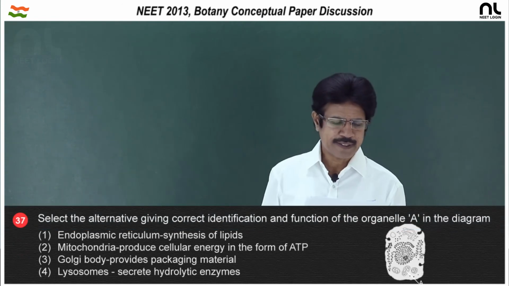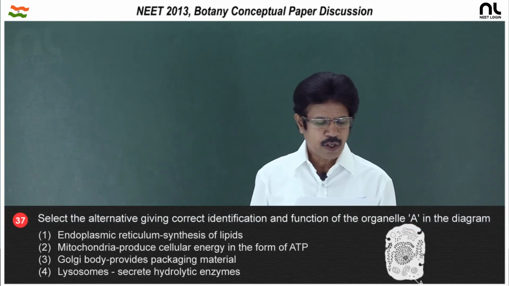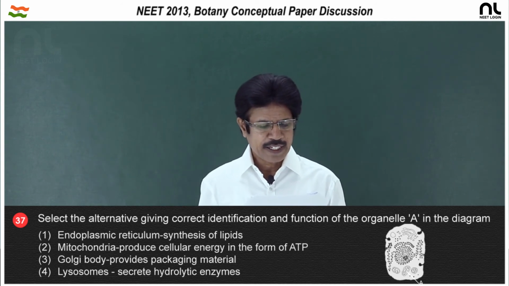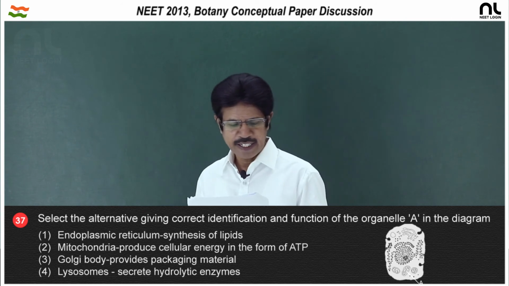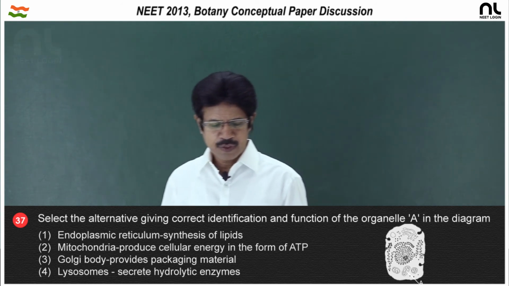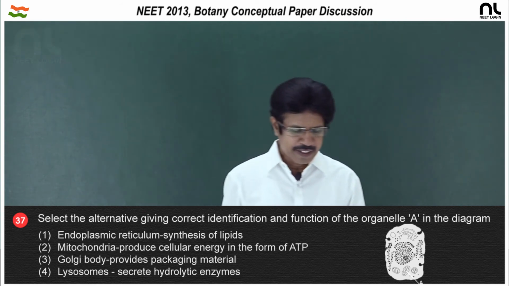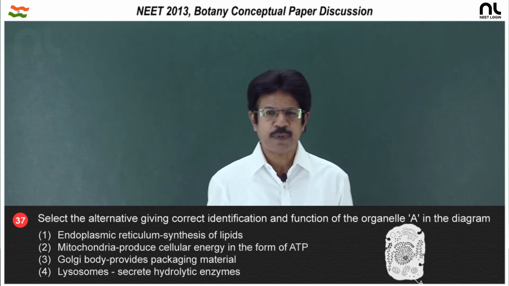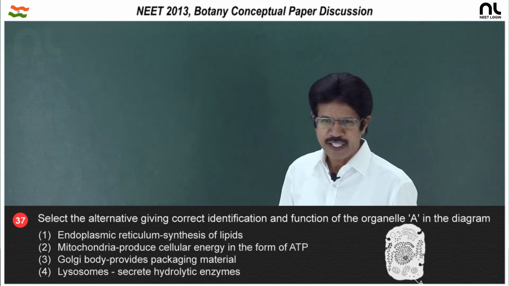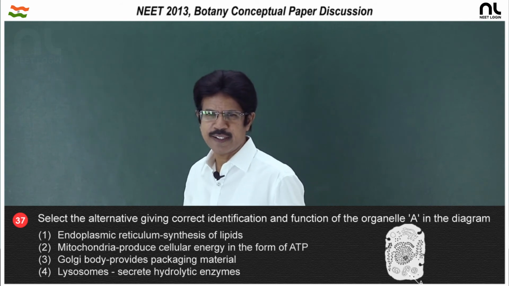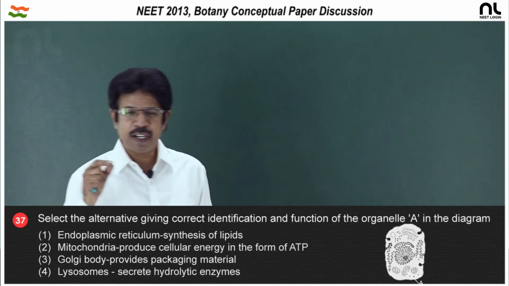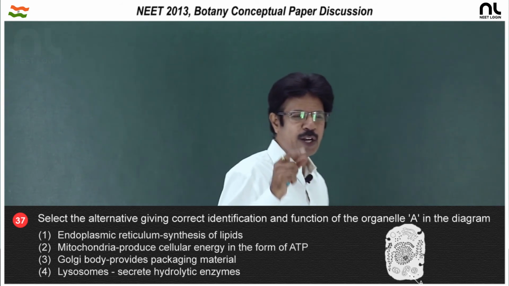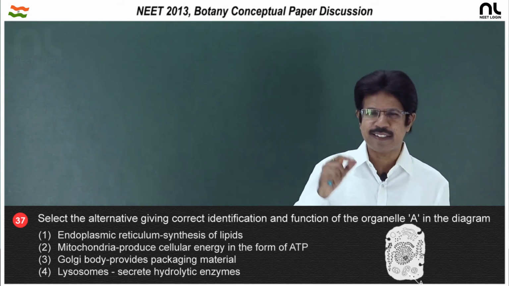Question number 37. Select the alternative giving correct identification and function of the organelle A in the diagram. So, A in the diagram indicates mitochondria, the powerhouse of the cell, in which oxidation of food occurs to yield more ATP, and the number of ATP formed in mitochondria alone is 36.